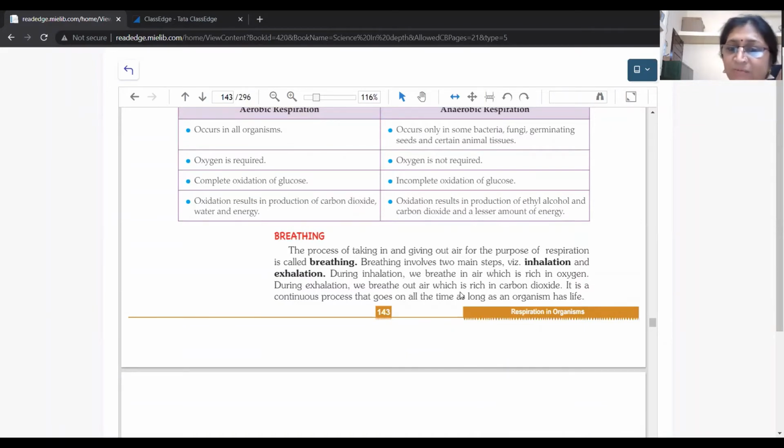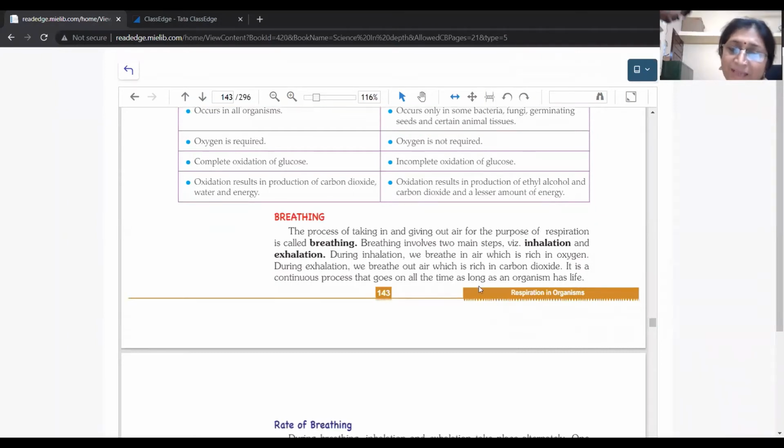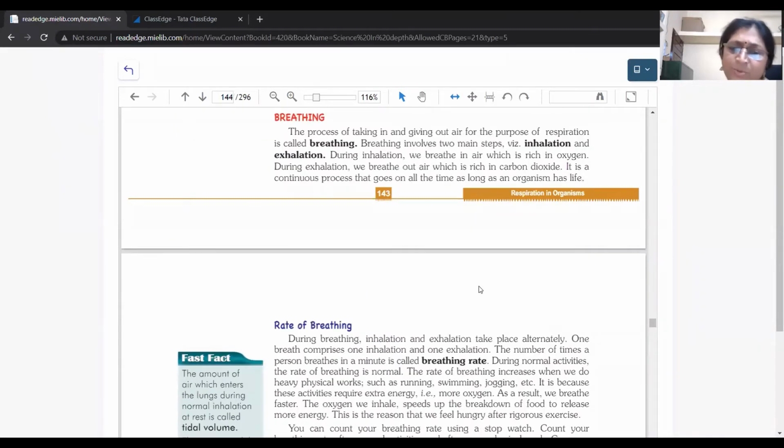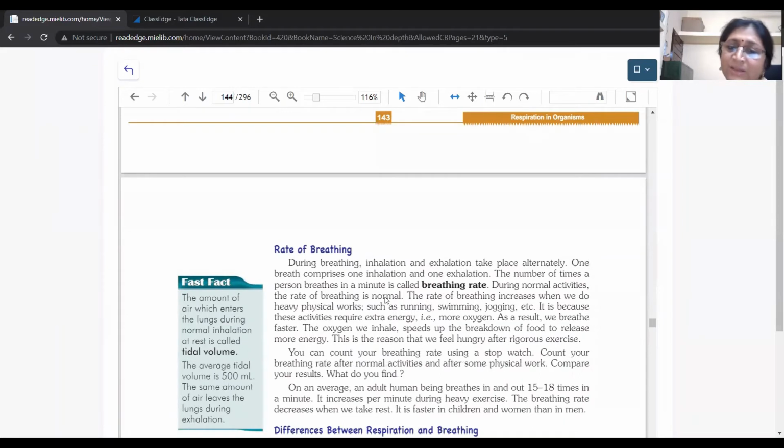So breathing involves two main steps. First is inhalation and the other is exhalation. During inhalation, we breathe in the air, which is rich in oxygen. And when we exhale, we exhale out carbon dioxide and water. This process is continuously going on. That means in breathing, one inhalation and one exhalation take place alternately.